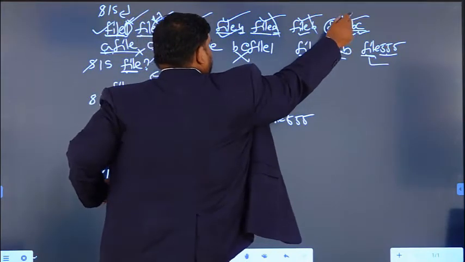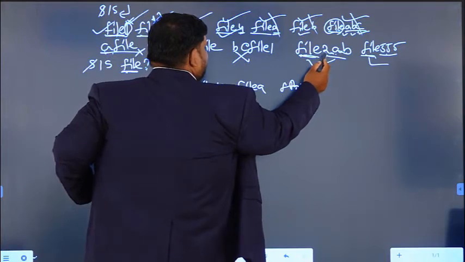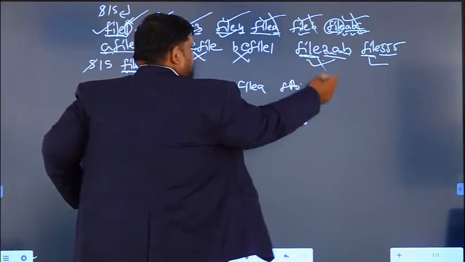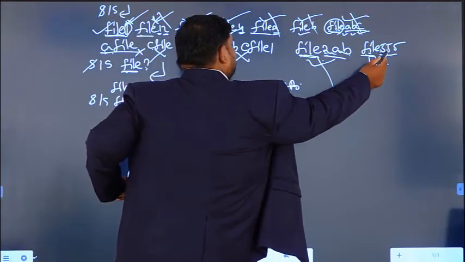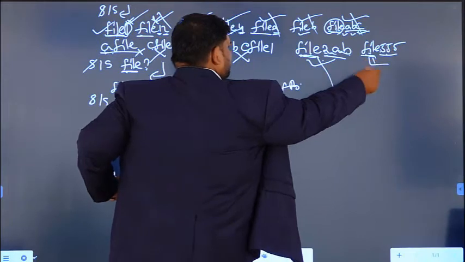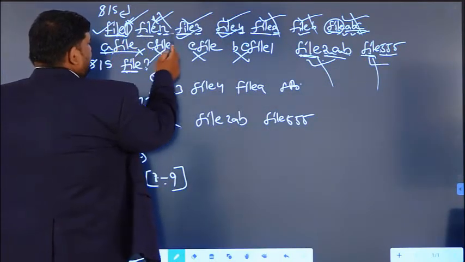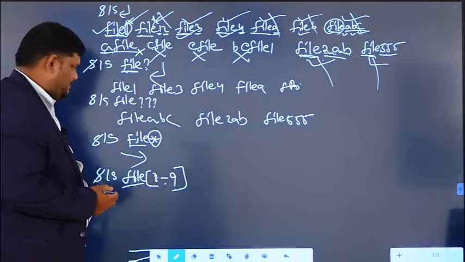And here file 2 is there, but after 2 some other characters are there, so this will not come as output. Here file 5 is there, but after that again 5 is there, so it will also not come. So the only output is file 1, file 3 and file 4, only these 3 file names.